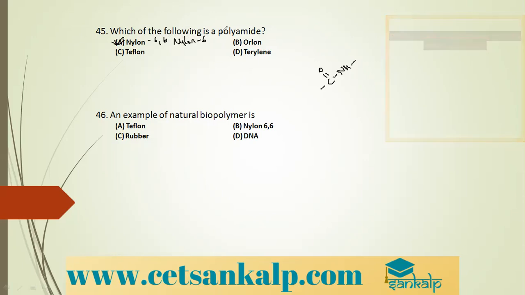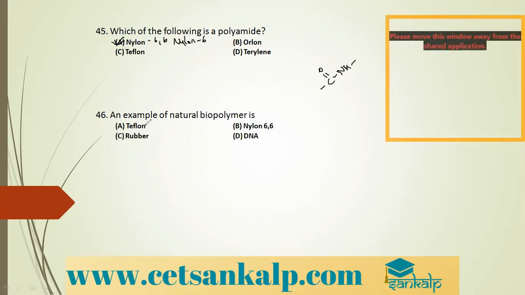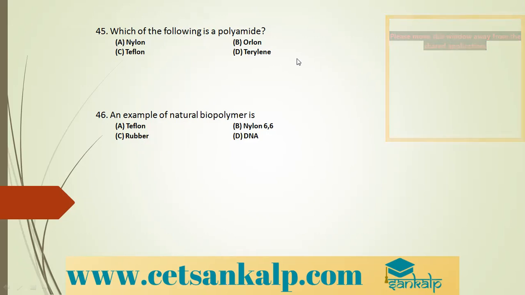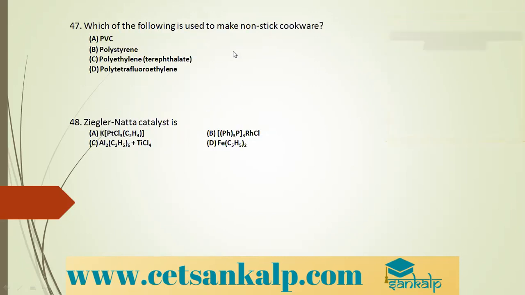Okay. Second question, an example for natural biopolymer. Teflon, nylon 6,6, rubber, DNA. Teflon, nylon 6,6 and rubber, all are synthetic ones. But DNA is natural. Rubber is a natural polymer, but it is not a biopolymer. They have asked a natural biopolymer, and the correct option is option D. It is DNA. DNA is a nucleic acid. Which of the following is used to make a non-stick cookware?